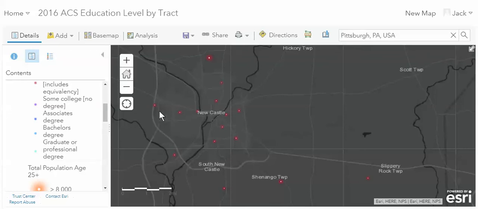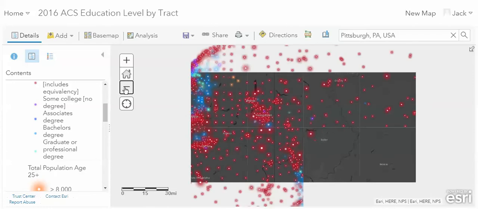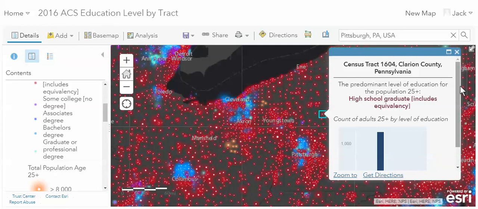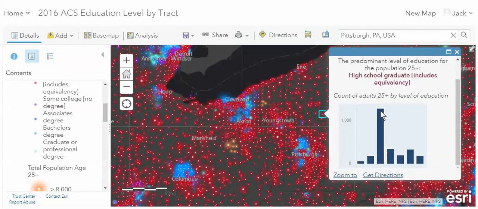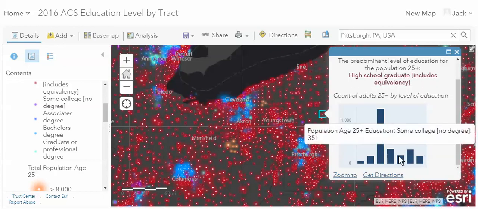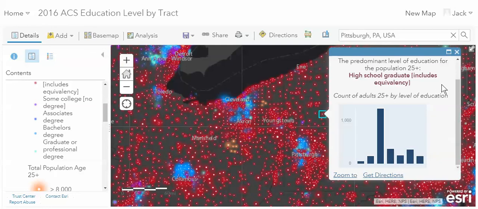And what we see in most of the United States, and I'm going to zoom way out, is that it's very clear that the rural areas are consistently dominated by populations that have high school diplomas as the average educational attainment. So if I pick somewhere out here in the middle of the state, we're out in Clarion County, and by far the majority of the population has a high school degree, but nothing higher than that. That doesn't mean that there aren't some of the population that have higher educations, but most of the people have the same level of education.